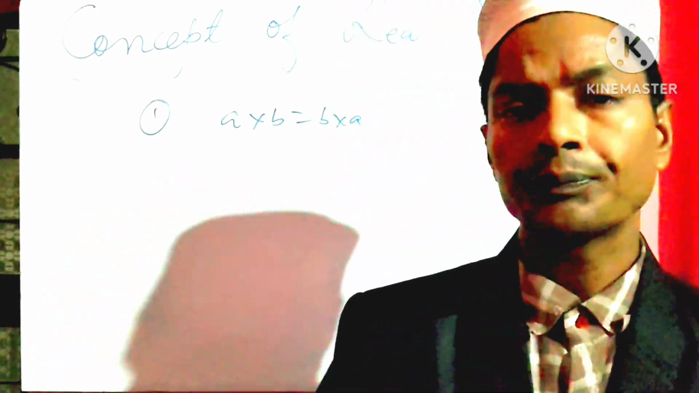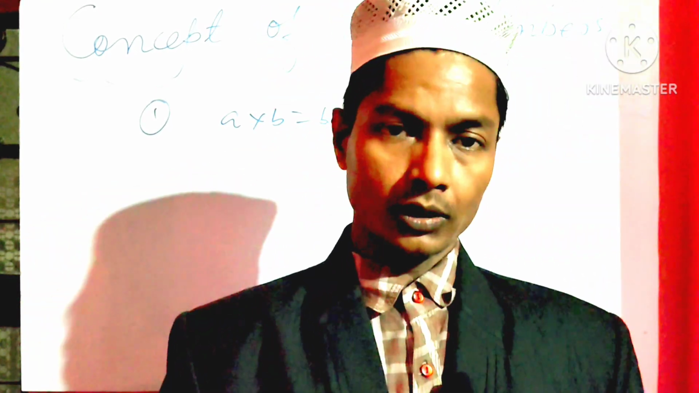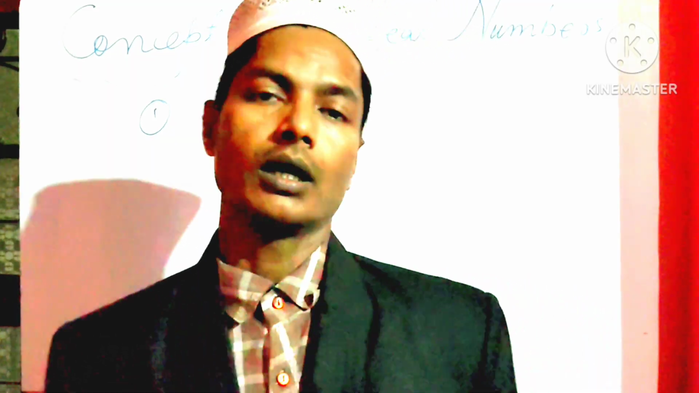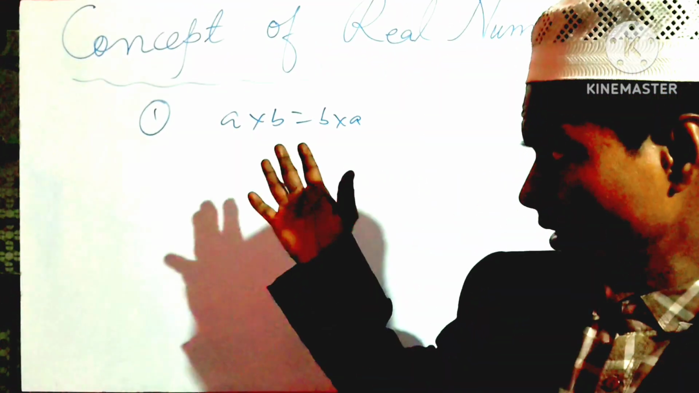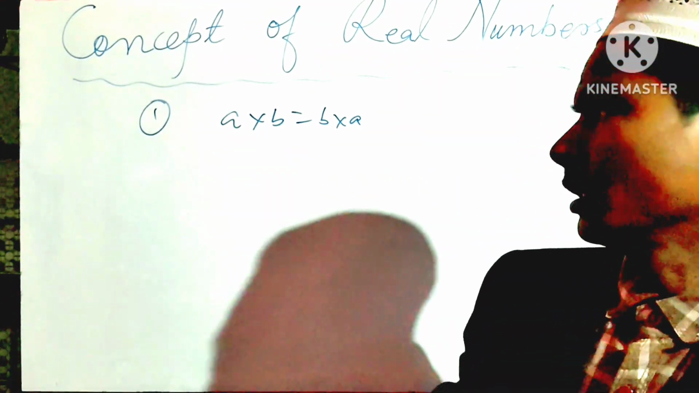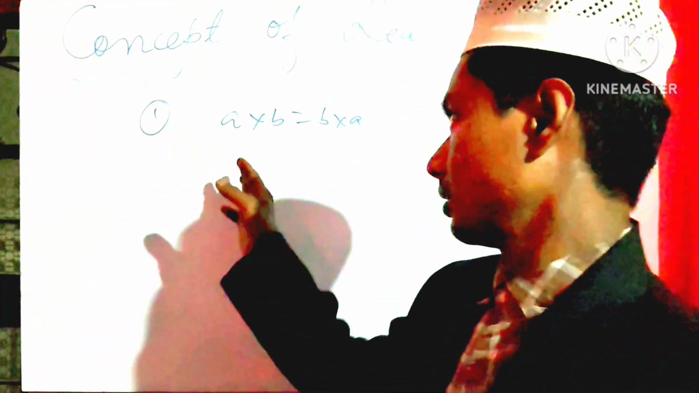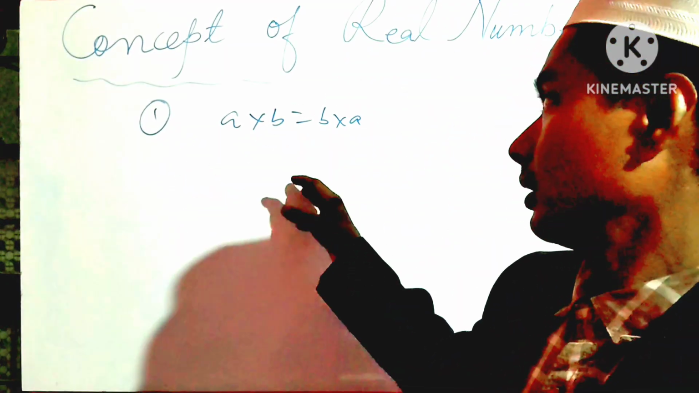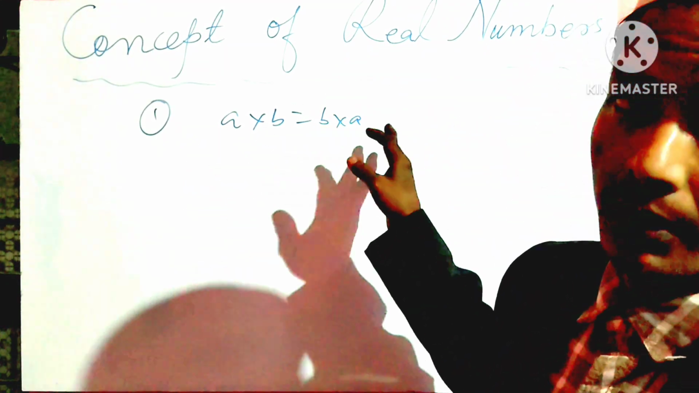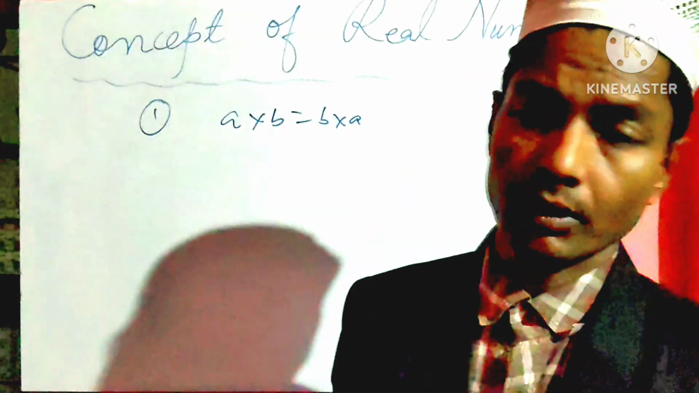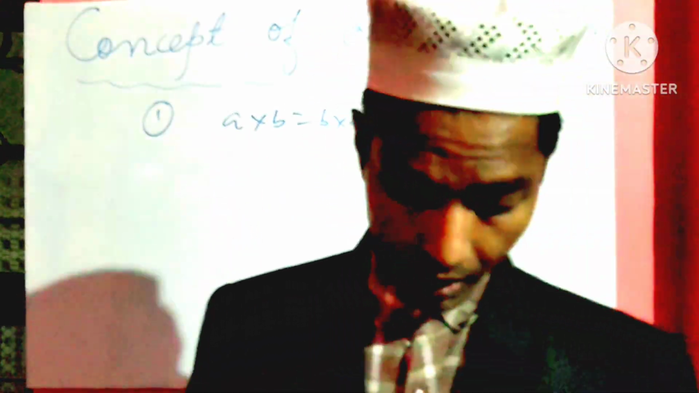The closure property says that if a and b are two real numbers, then a into b is also a real number. Have you understood it? And this is the commutative property. What is the commutative property? If a and b are two real numbers, then if you multiply a by b, or multiply b by a, in both cases the value will be the same. Hope you have understood it.